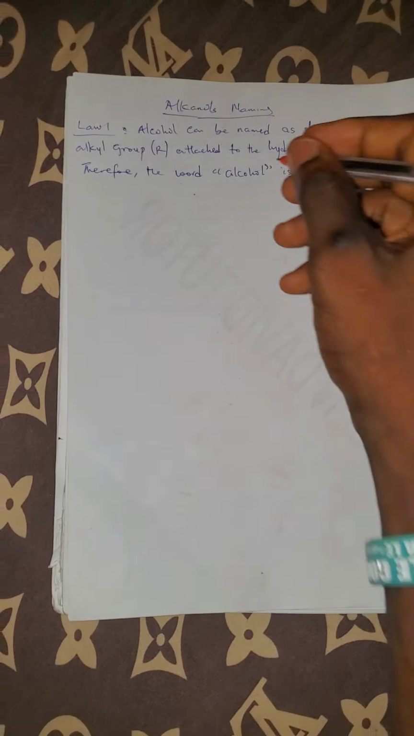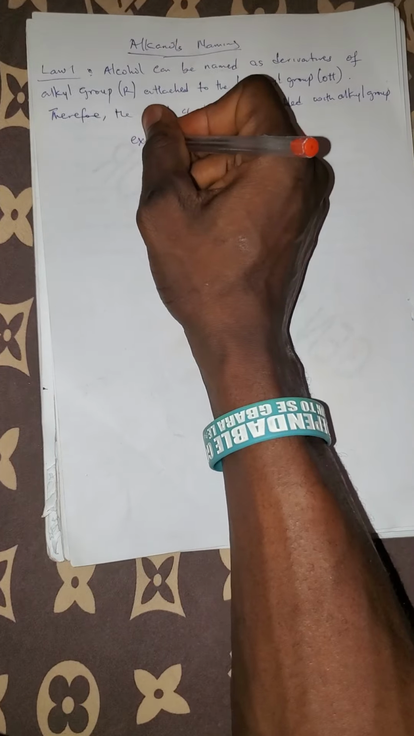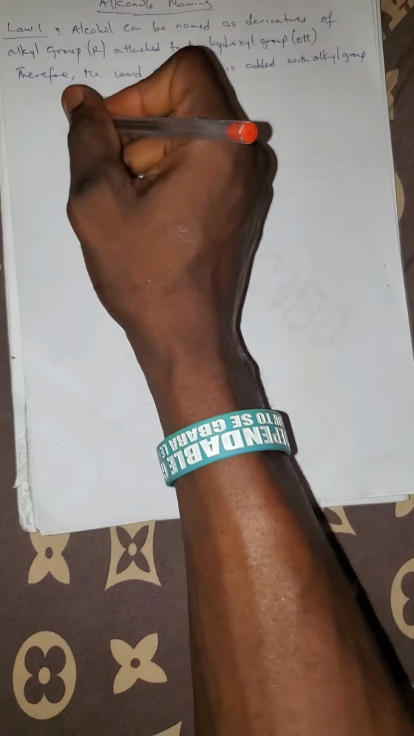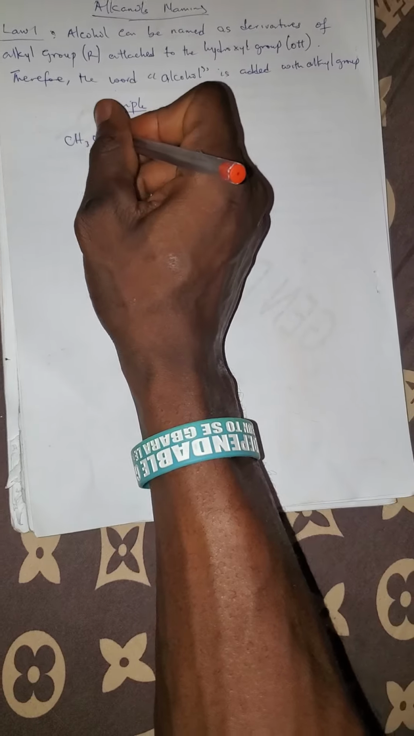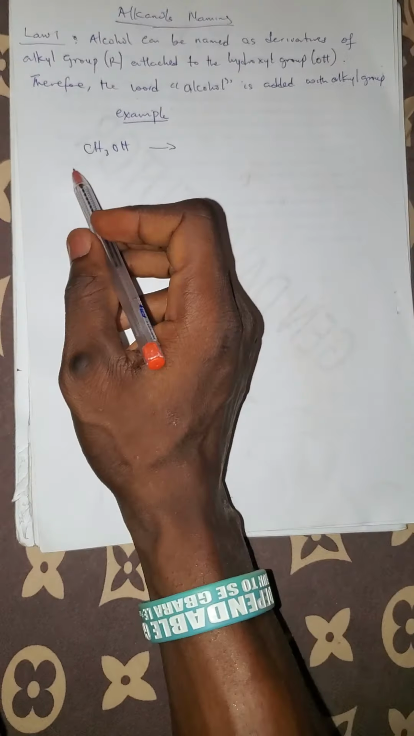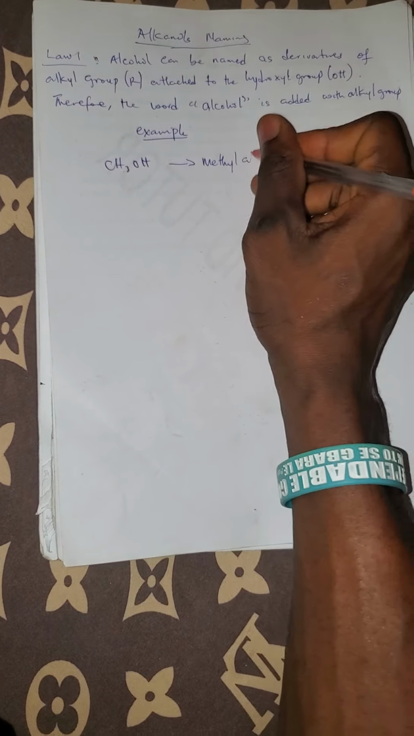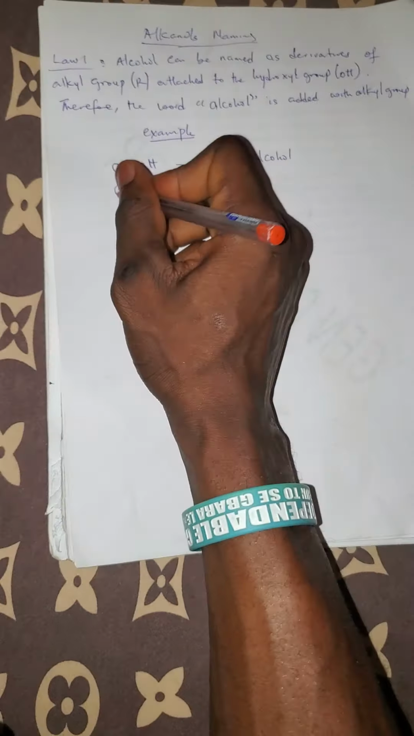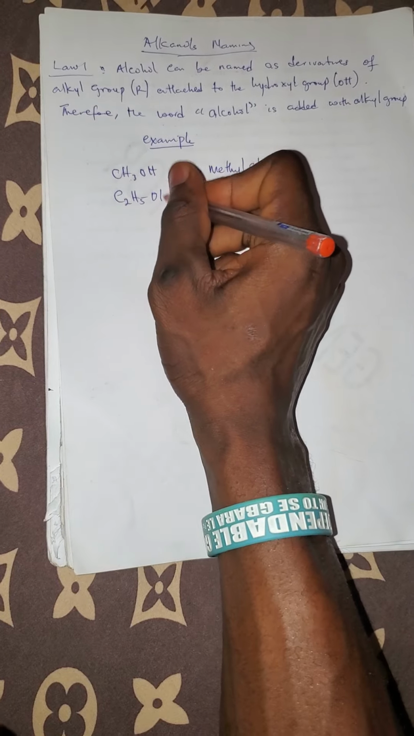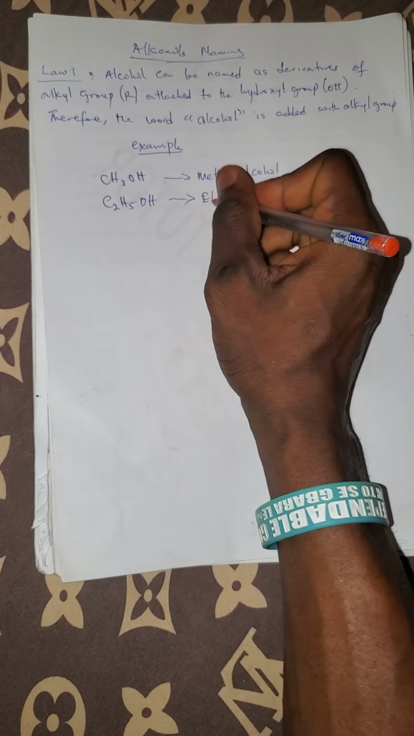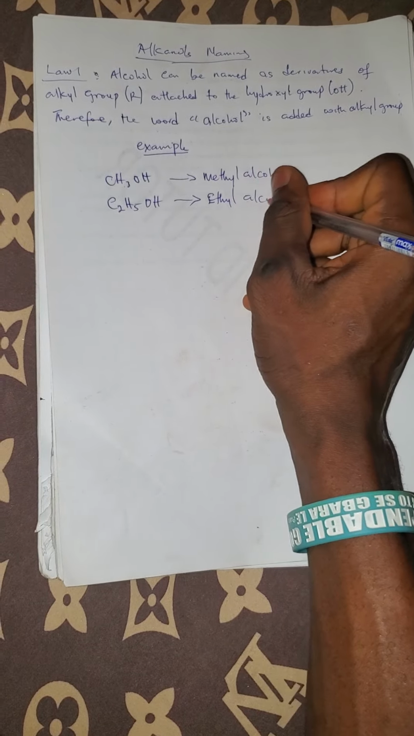Therefore, the word alcohol should be added with the alkyl group. Example. If you have something like CH3OH, now I told you that CH3 is what? Is methyl. So we can name this as methyl alcohol. You can have C2H5OH. Then this one can be named as ethyl alcohol.